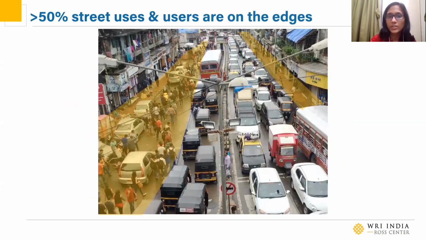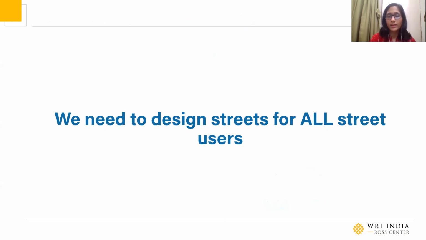And of all these street users and uses that we spoke about, 50% of them actually happen along the edges. So how can you not design for them really? That's really the question over here. And clearly, from all of this, we can gather that just widening our roads is not enough. We need to design for all street users. And in this next section, we will look at a few specific strategies on how we can implement this approach.